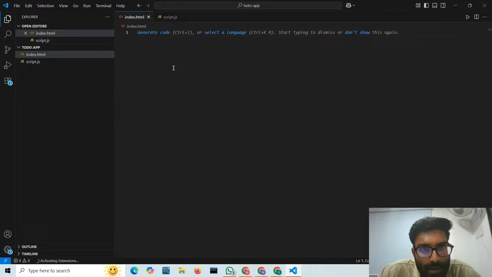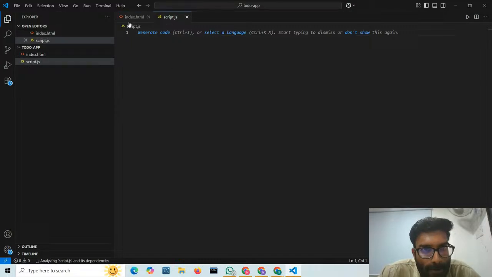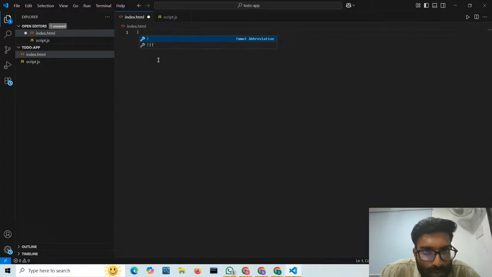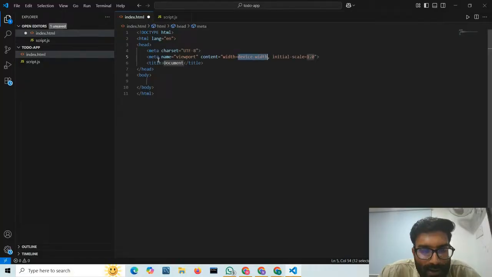So my code mainly consists of an HTML file and a JavaScript file. I'll make the structure with this HTML file. First of all, I'll give some boilerplate code. By typing the exclamation mark, you can get the boilerplate code. You can give the title to your document, so you can give to do app.